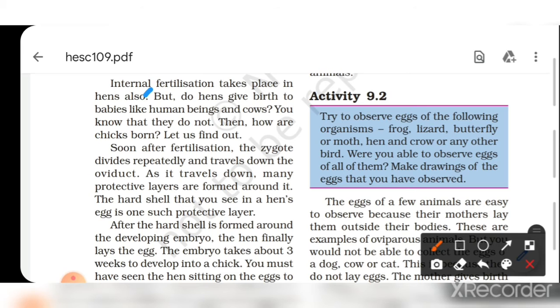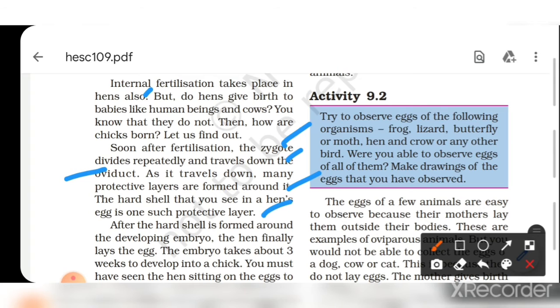Soon after the fertilization, the zygote divides repeatedly and travel down the oviducts. Okay, oviducts से क्या travel कर रहा है? As it travel down, many protective layers are formed around it. उसके आजू बाजू बहुत सारी protective layers बनी होती हैं. The hard shell that you see in hens eggs is one such protective layer also. After the hard shell is formed around the developing embryo, the hen finally lays the eggs. इसलिए hen क्या देती है? Eggs को born देती है.